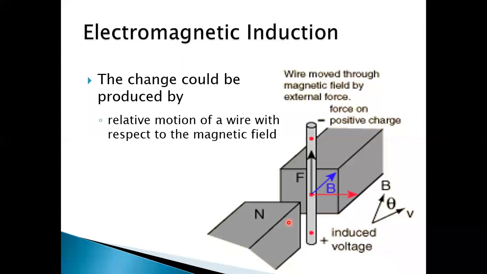So when this conductor moves in the direction from north to south pole, no force is experienced by the free electrons in the bulk of the conductor. So electrons will remain confined to their own place and hence no EMF would be induced in the conductor. But as soon as the conductor moves in the direction perpendicular to the magnetic field, then electrons experience a force along the length of the conductor and hence electrons shift to this end.